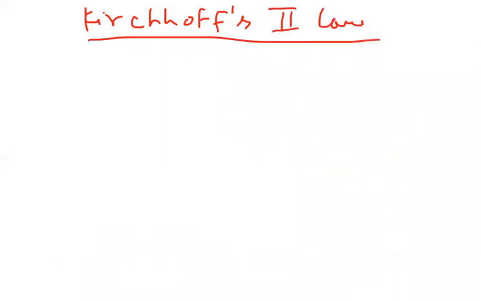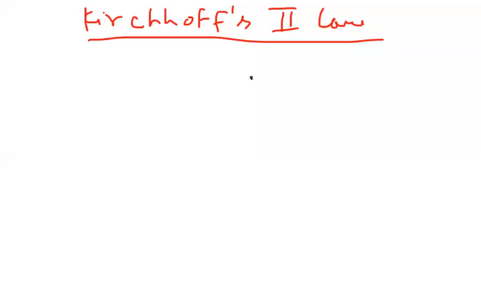It is also called Kirchhoff's voltage law, or we can also call it the loop law. Here the rule is we must take one closed circuit.